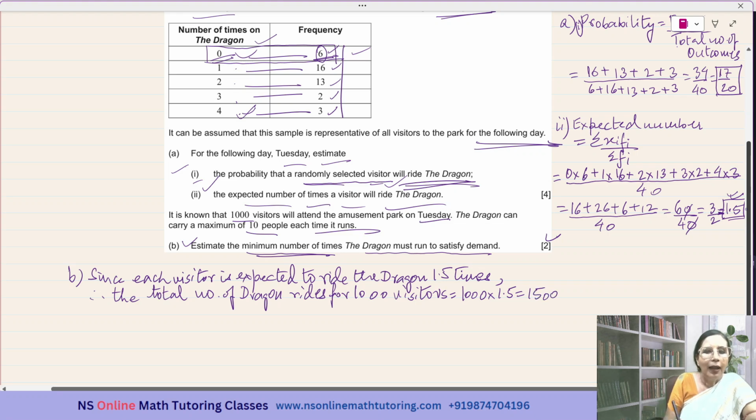And the Dragon can take 10 people each time. Therefore, the Dragon must run for 1,500 divided by 10, that is 150 times.